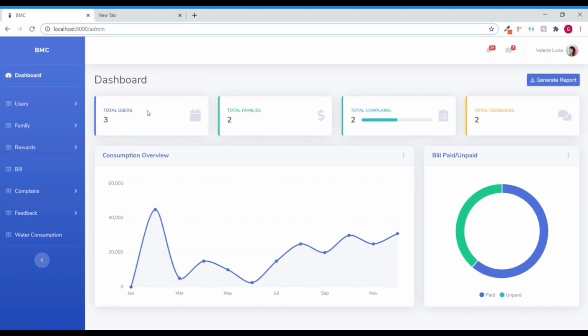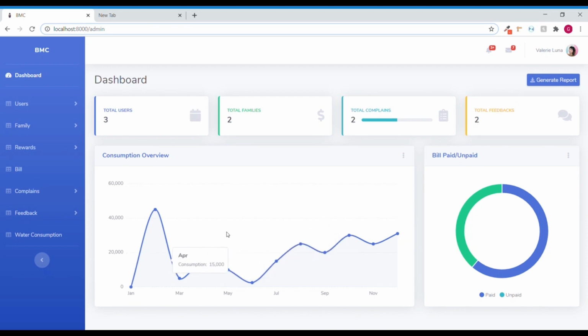Coming to the dashboard, this is the whole dashboard, the initial stage. These are the total number of users in the entire system right now. The 3 users are registered to 2 different families that we will be able to see in the next section. These are the total number of complaints in the system and the feedback. There are a total of 2 feedbacks.